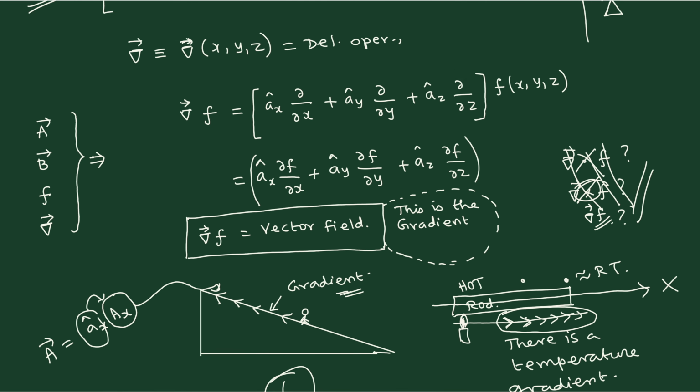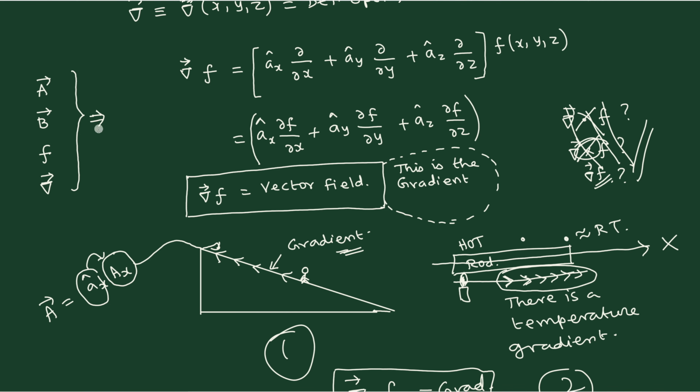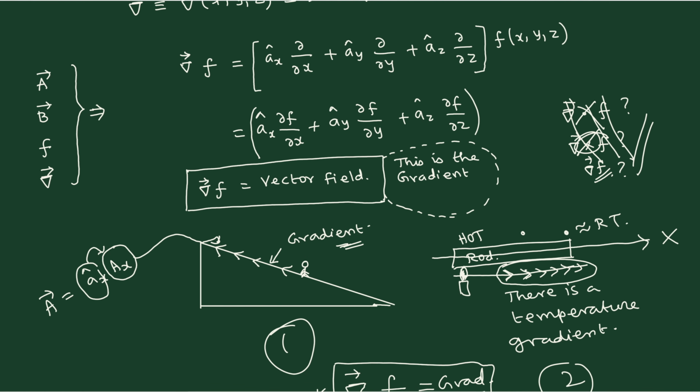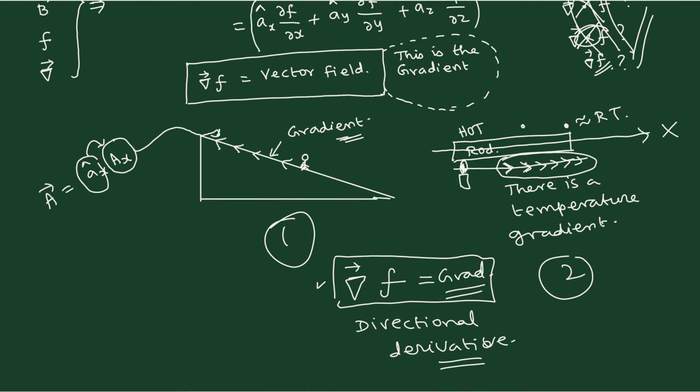Okay, first thing you have done. We have asked the question: we have two vectors, we have one scalar, and also we have one differential operator. What are the things that can be done? That was the question that we asked, and right now we have the answer. Only one answer we have, namely we can perform the gradient operator on the scalar. That is the simplest thing that we started with.